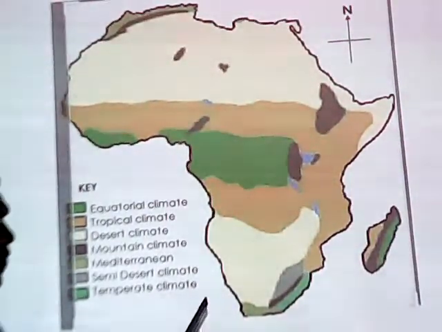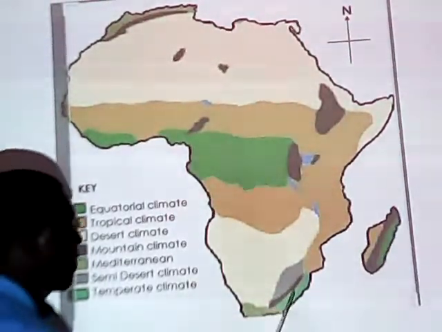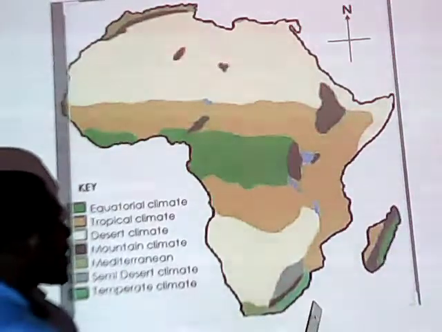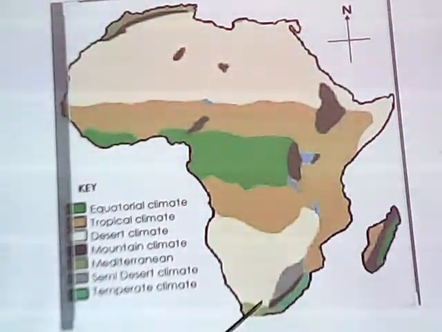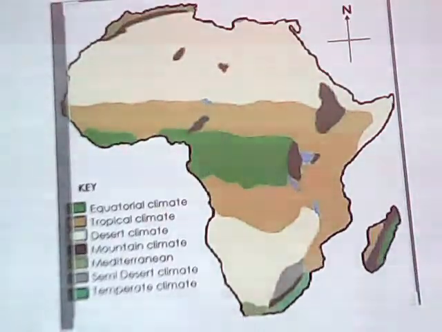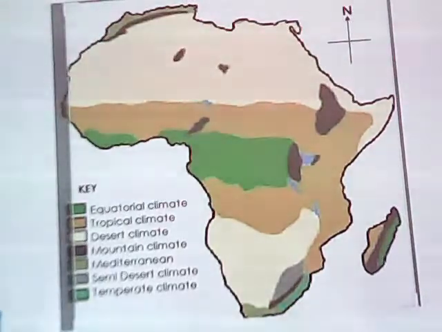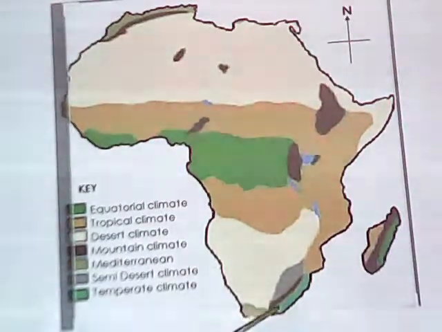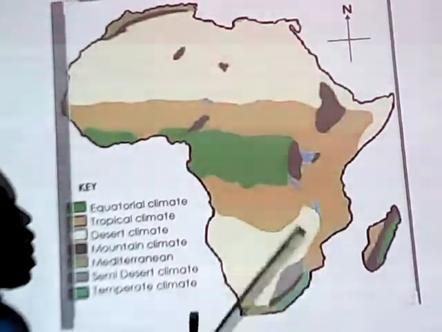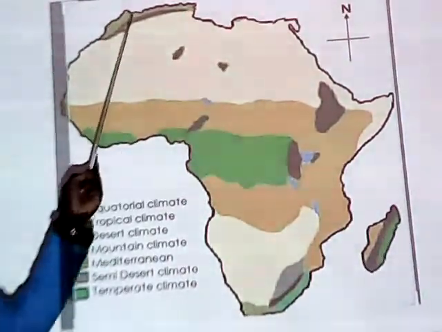I want us to be very attentive and see, and then we understand that temperate climate is found in the southeast, and Mediterranean is found in the southwest. And then another factor that can enable us to differentiate temperate from Mediterranean is that temperate is only found here, while Mediterranean is both down and up.